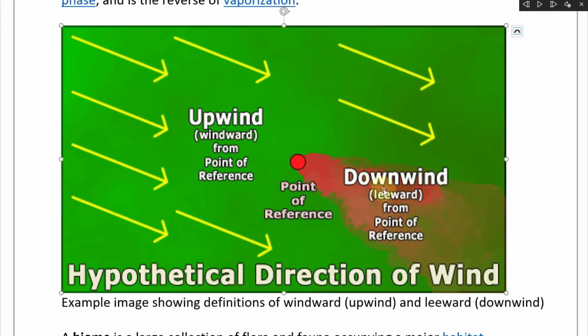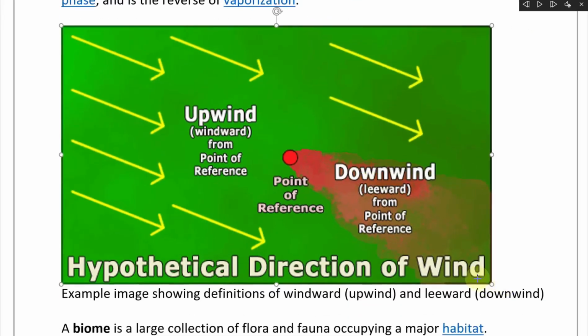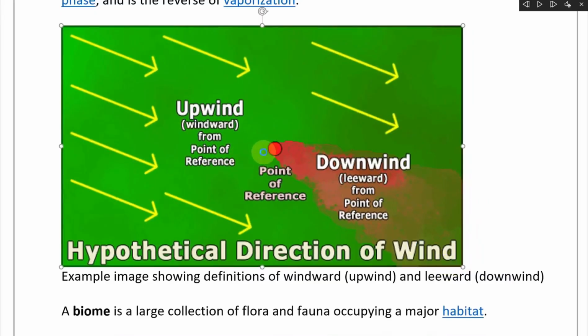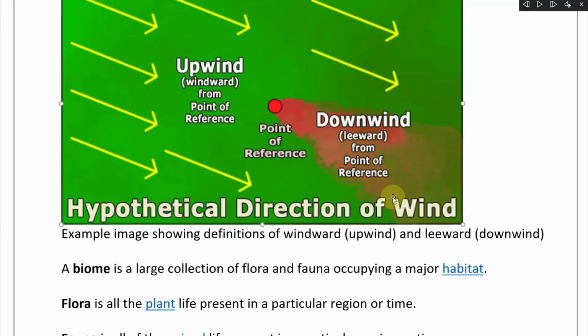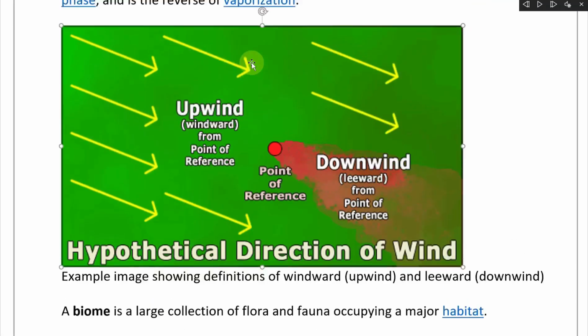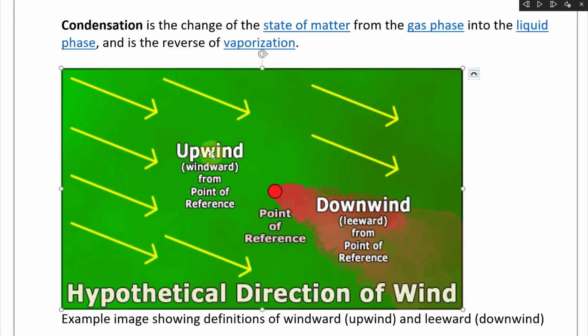So here's the upwind side, or windward side, from the point of reference. Here's the point of reference right here. Then downward is the leeward side from the point of reference. So from this side, upwind right here, if you're in front of the mountain, this is upwind, and then the air goes upwards. If it was a mountain, it would rise upwards and then cool.